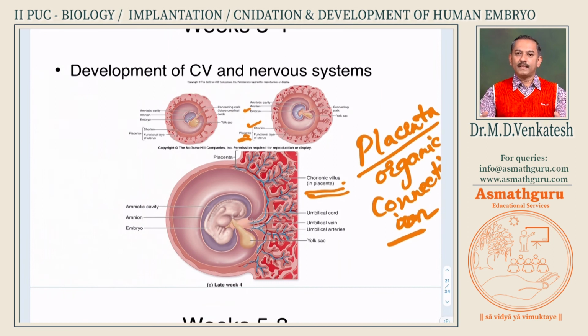Implantation means the embedding of the embryo. That is a very clear thing which happens through trophoblastic cells and syncytiotrophoblastic cells. The syncytiotrophoblasts start invading the uterus, enter into the uterus, and extend as finger-shaped villi, and that will anchor the embryo. So how many days does implantation take? The 7th day of fertilization. Implantation happens on the 7th day after fertilization.